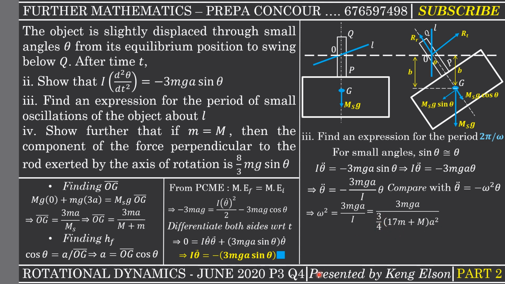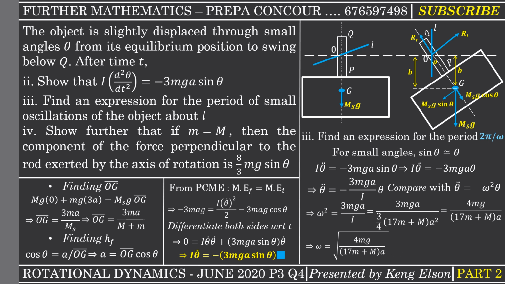Now the 3 in the denominator will cancel with the 3 in the numerator, and the 4 in the denominator will go to the numerator, and then the a in the numerator will cancel with one of the a's in the denominator. So simplifying, what are we going to have? We are going to have something like 4 mg divided by 17m plus capital M times a. So that is omega squared.